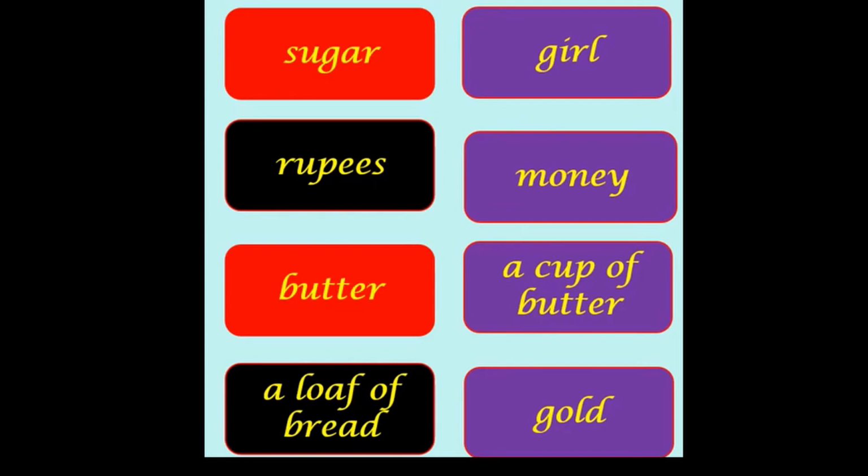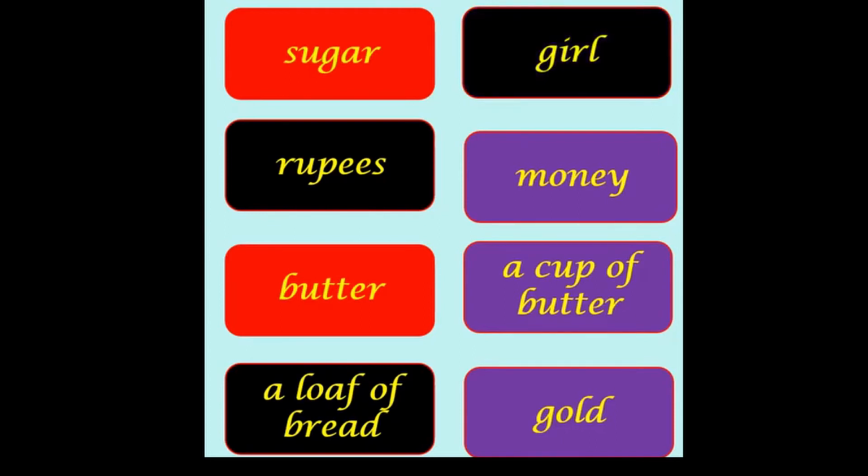Now next one is girl. Can you count girl? Yes, you can count. That means it is a countable noun. Next one is money. Can you count money? No. You can count rupees, but you cannot count money, right? So it is an uncountable noun.